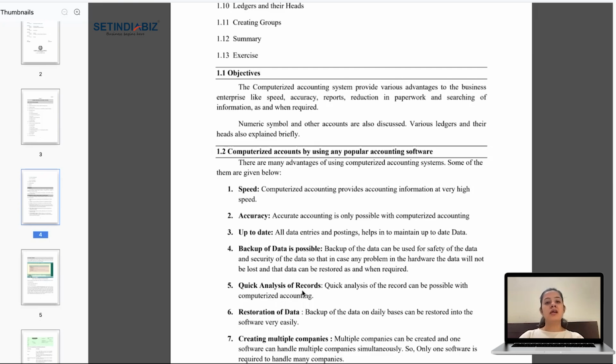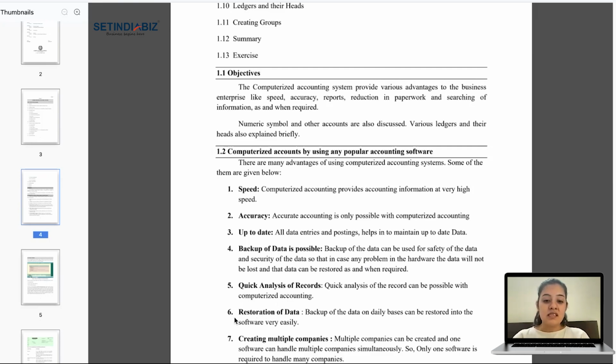Then quick analysis of records. In computerized accounting, we can quickly have a glance over the records and the financial statements. If I need to know what my debt equity ratio is, or what my liquidity ratio is, I just need to use certain shortcuts on my keyboard and I'll get the whole list. So I can have a quick analysis of records.